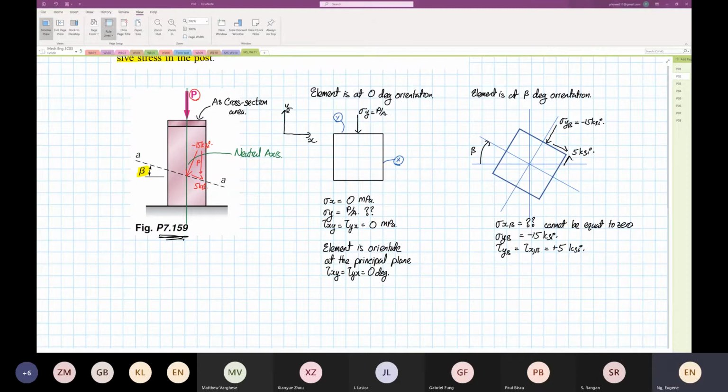Now, this is a very interesting problem. I'm going to call this point x beta, and we're going to call this point y beta. So we have x beta and y beta, two elements, and we do know the position of 2 points. One point is at point x, and the other one is at y beta.